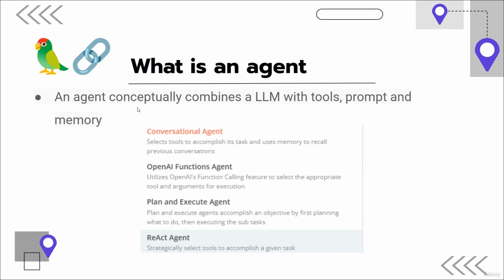So these are different kinds of agents, but we'll be using the agent concept more later in the course in the automated stock analysis project. For now, just think of an agent as a concept that combines a large language model with tools, a prompt, and memory to accomplish a task. So with that brief intro to LangChain concepts, let's go ahead and look at the specifics of the build next and see how some of the concepts can be applied in action.